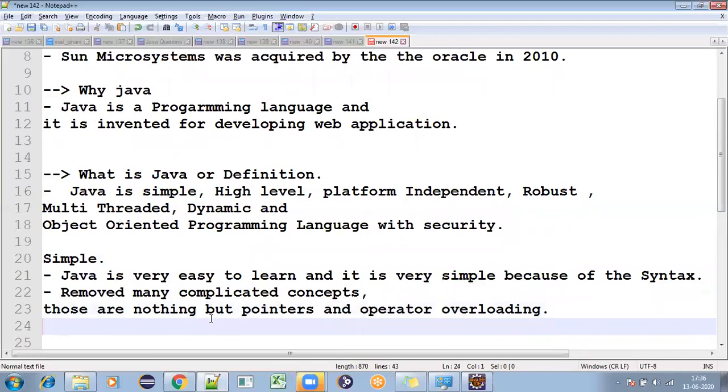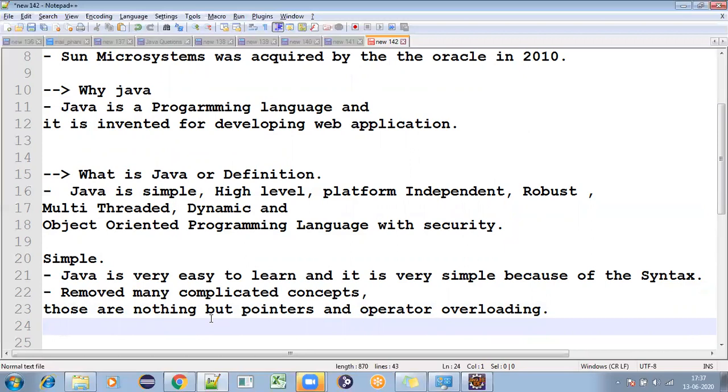People ask what makes Java simple. If you ask me, I can say it is the index we have in Java: language fundamentals, OOPS concepts, exception handling, string handling, collections, threads, everything.